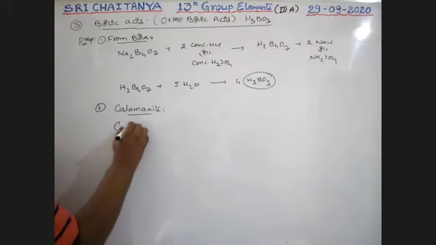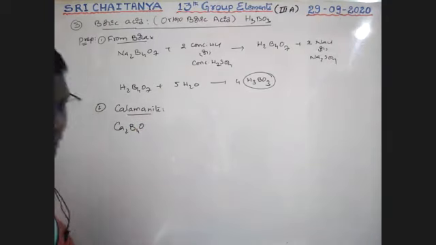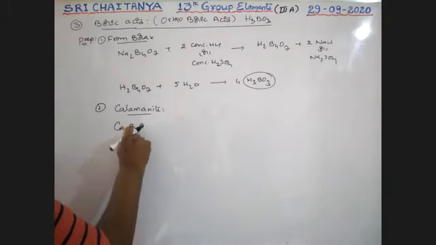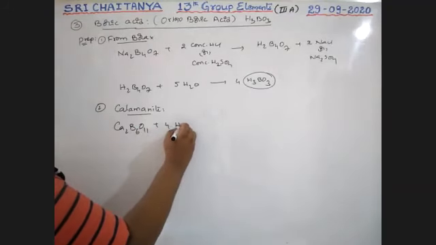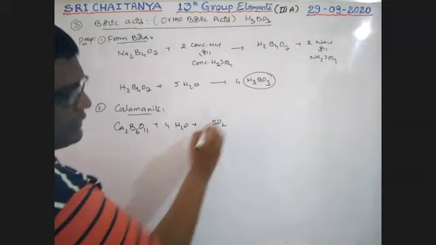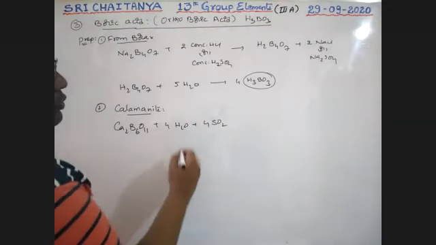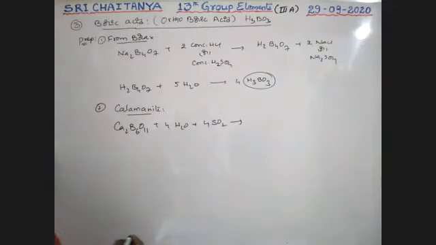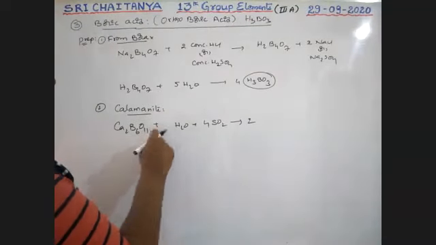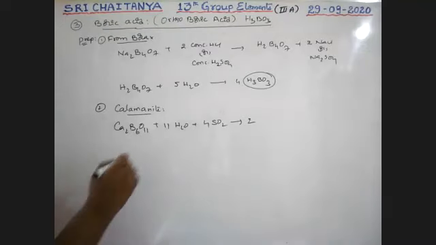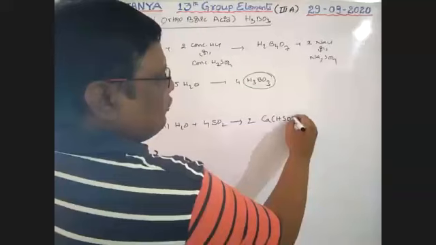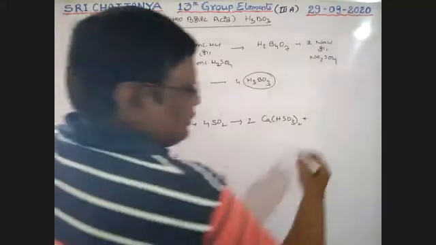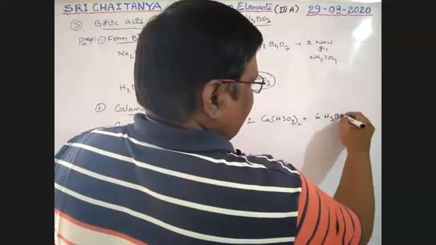When Ca2B6O11, colemanite, plus 11 water molecules, with SO2 gas passed, 4SO2, that gives 2Ca(HSO3)2 plus 6H3BO3.